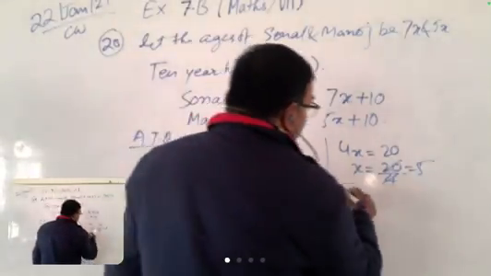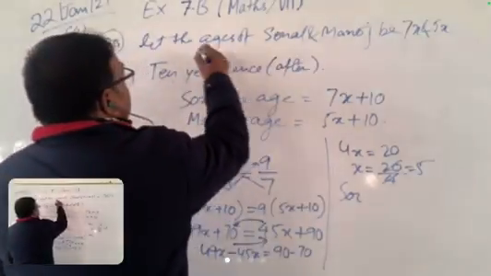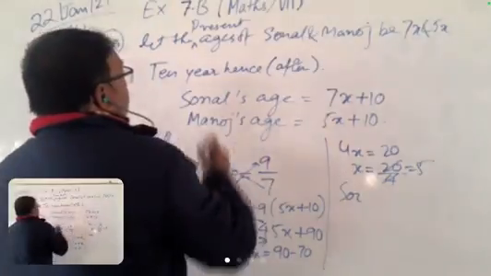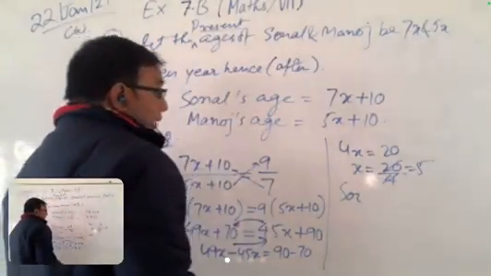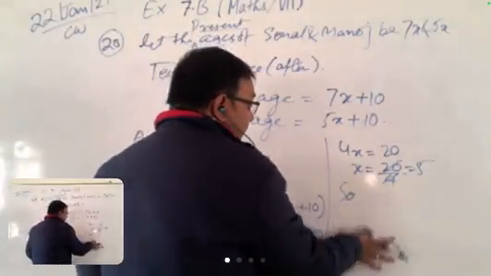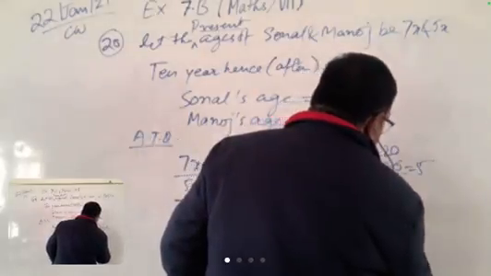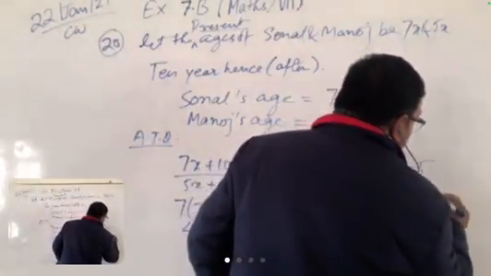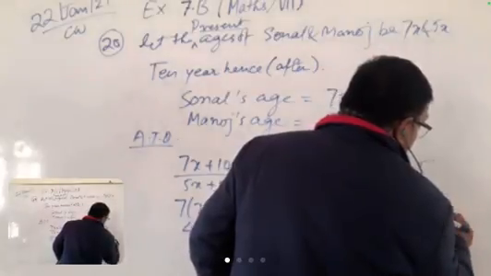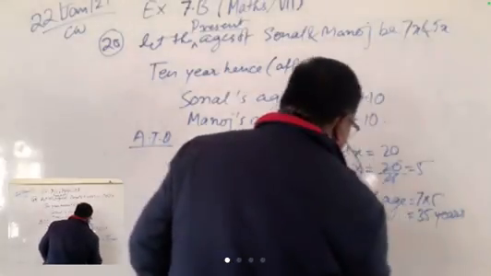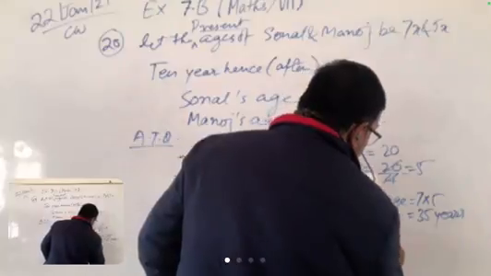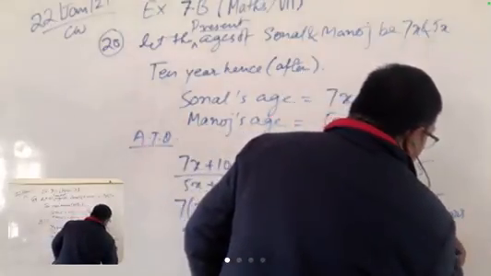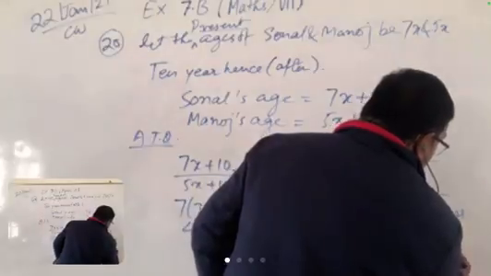Now, Sonal's age is equal to 7x, means 7 into 5, which is equal to 35 years. And Manoj's age is equal to 5 into 5, which is equal to 25 years.